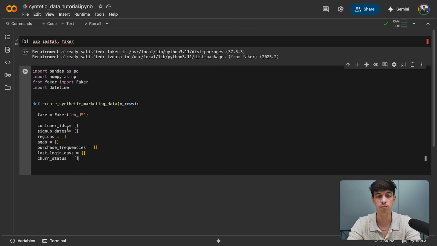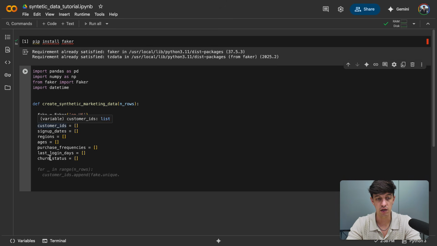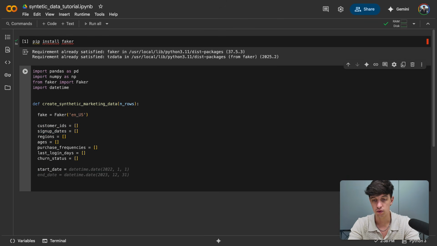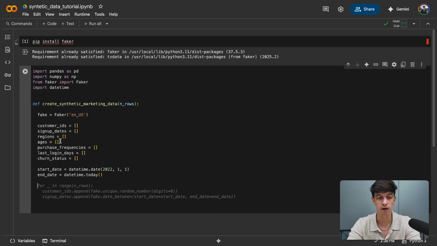And obviously our next step would be to populate these columns, because as of now, it's all empty. Now, what I can define also in our function is a bit more information about the columns that we're going to work on. So, for example, we have sign up dates, right? So maybe I can do a start date equal to datetime, and let me follow the suggestion from Google Colab. So the start date, we set it to the 1st of January 2022, and the end date, I'm going to do datetime.today with open close brackets. And those will be the thresholds for our sign up dates.